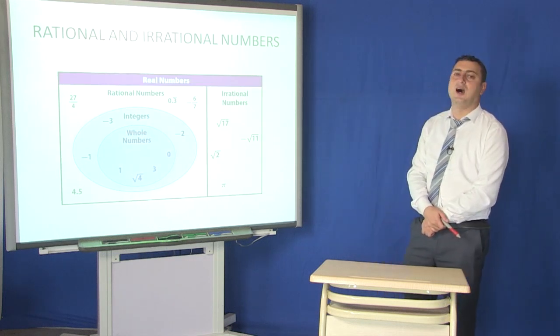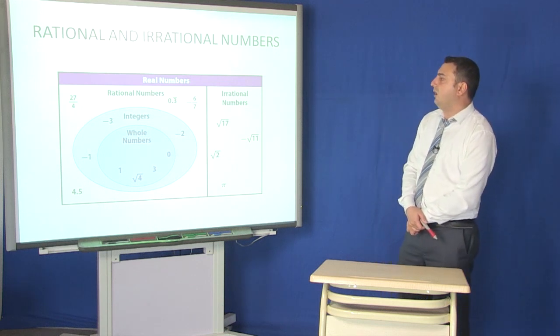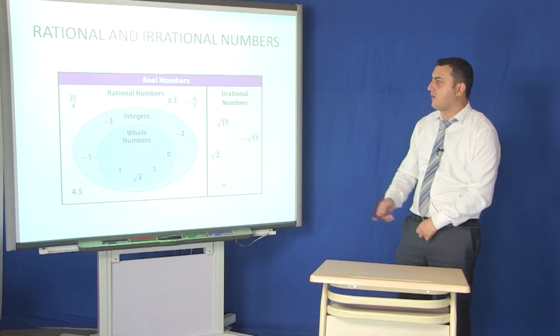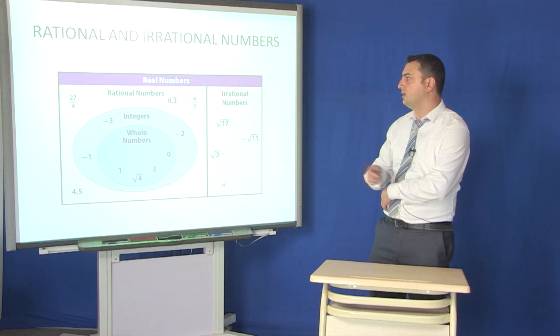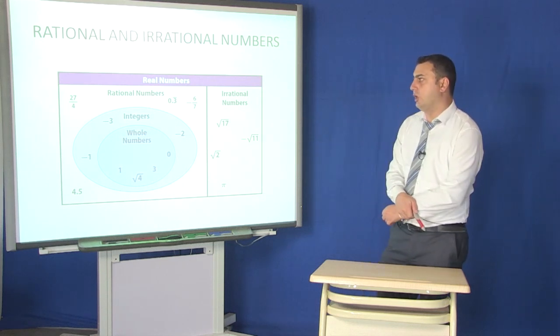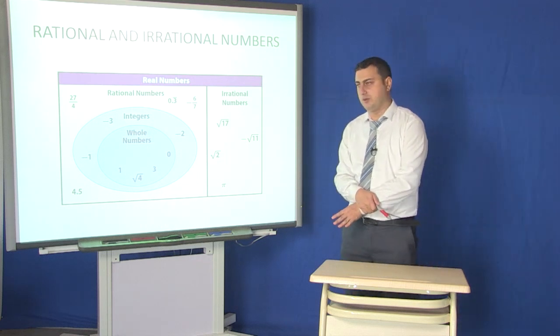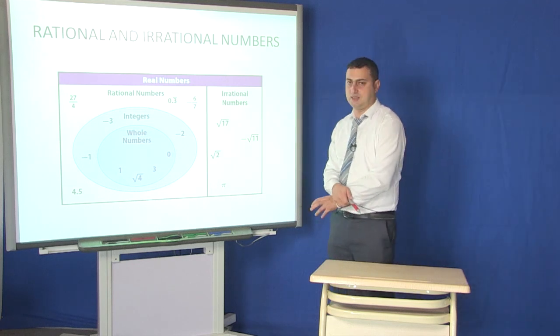Okay, now it is time for rational and irrational numbers. Rational numbers: what is a rational number? Let us describe it with a diagram. As you see, a rational number is usually written with a numerator and a denominator. What is a numerator and what is a denominator? Let us explain this.